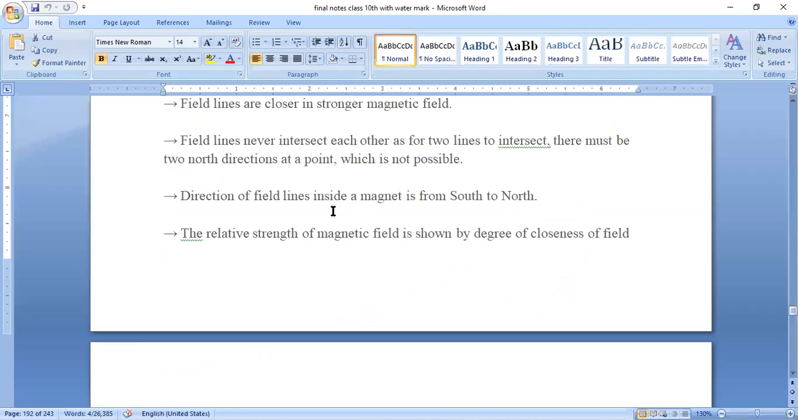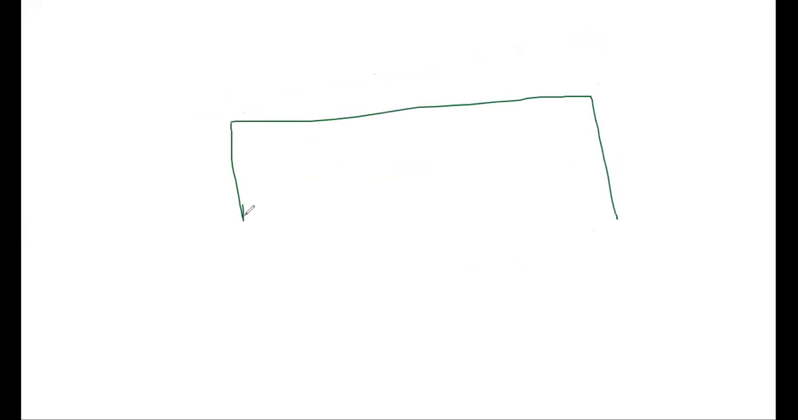An important point: the direction of field lines inside the magnet is from south to north. This is also important. Once again, I'll draw the bar magnet. So this is the bar magnet here. This is north, as you people know. This is north. This is south. Okay, so this is the bar magnet.